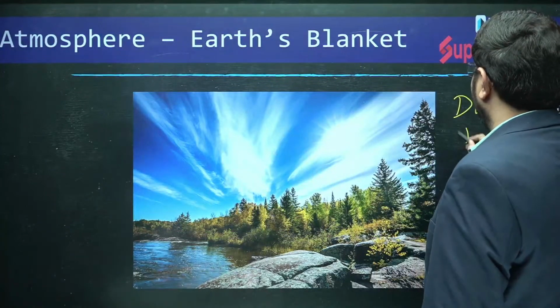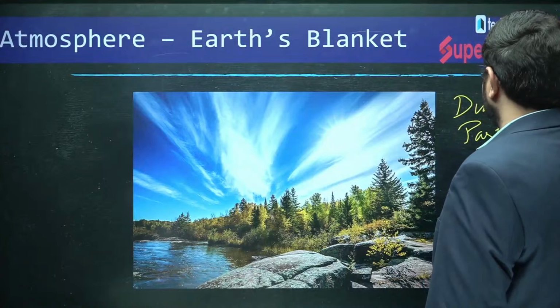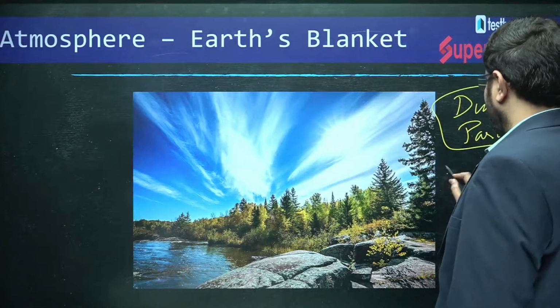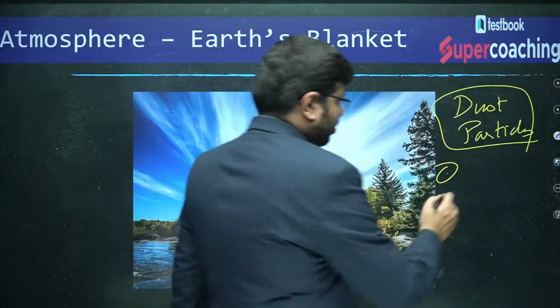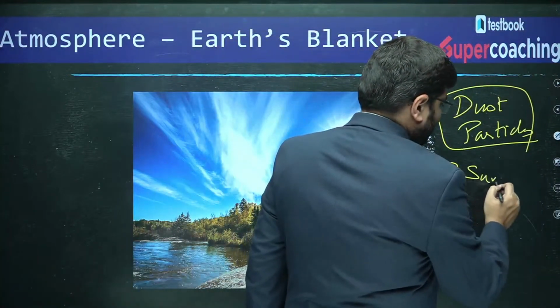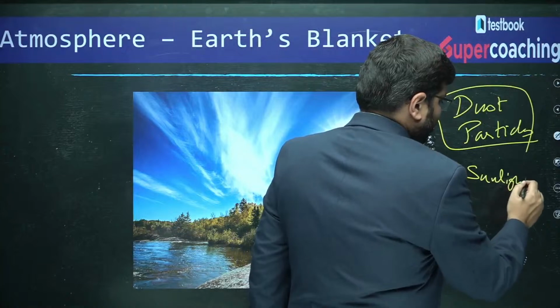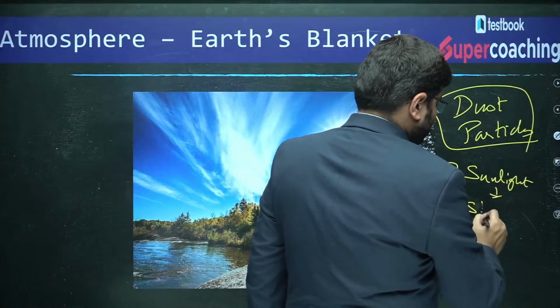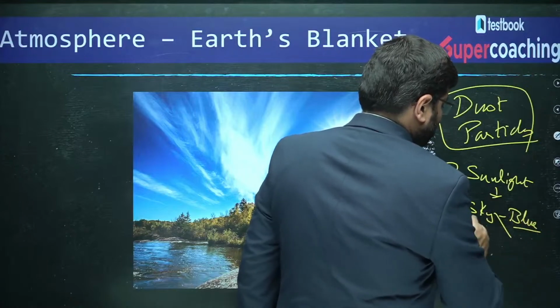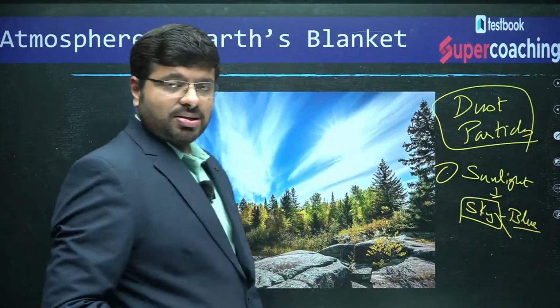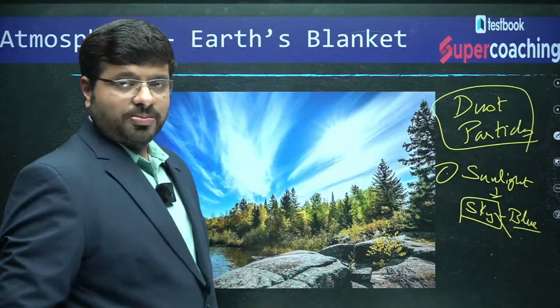Then what is the further significance of the dust particles? As I told you, dust particles have a significance with respect to sunlight interaction. For example, the sky being blue and the sky showing different colors is because of the scattering and diffusion by dust particles.